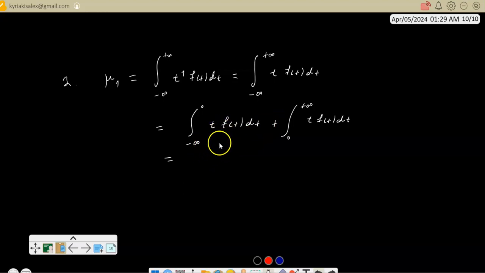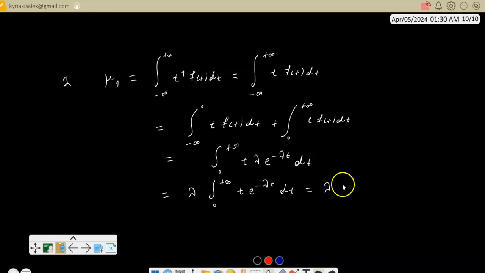From minus infinity to 0, the function is 0, so this term vanishes, and I only end up with the term t times lambda e to the power of minus lambda t dt. I pull lambda outside the integral, and inside I have just t times e to the minus lambda t dt.